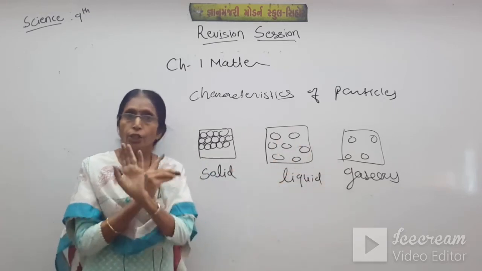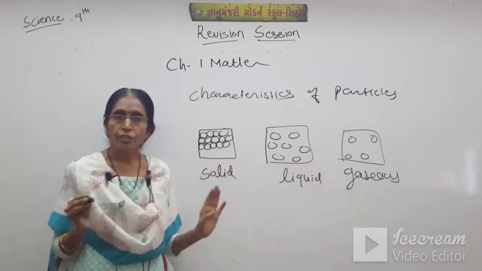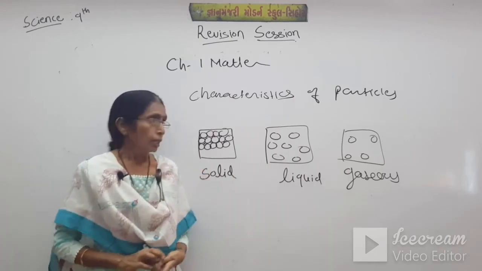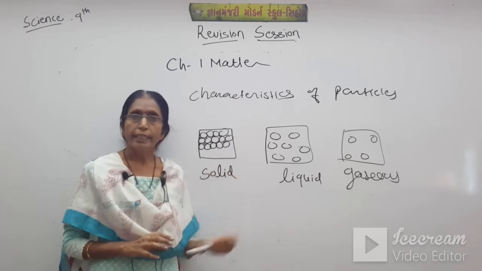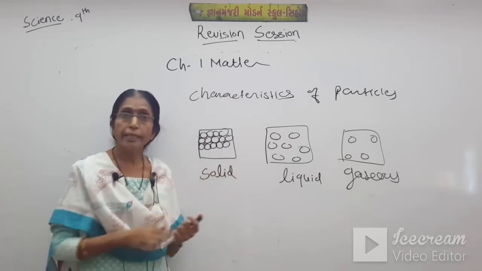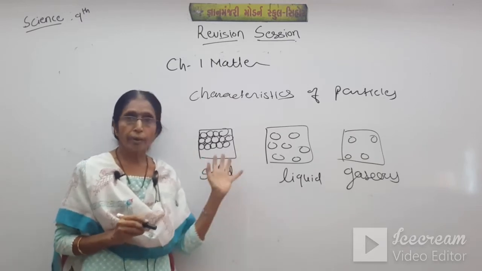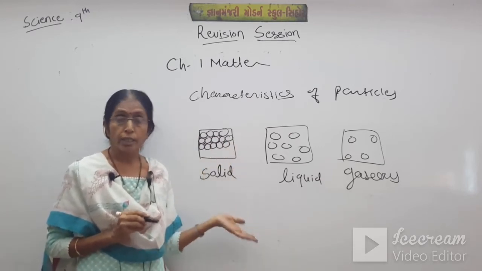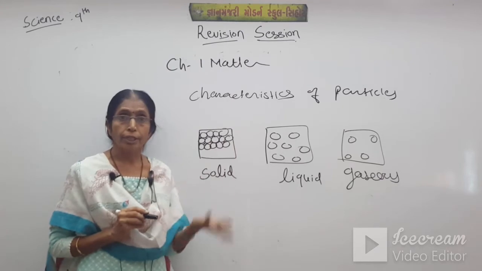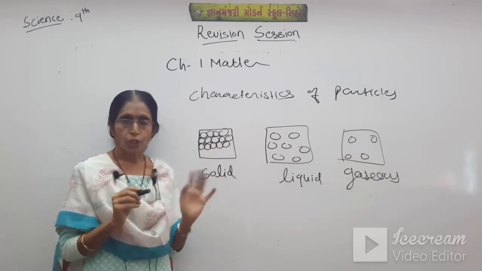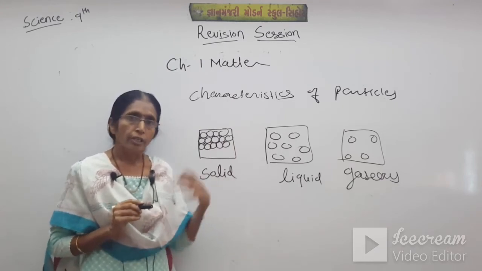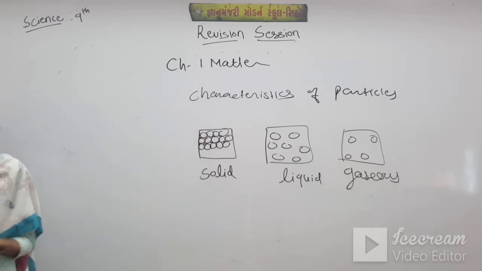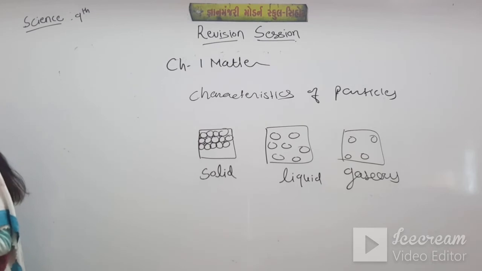In gaseous, no fixed shape, no fixed volume. So these are the characteristics of solid, liquid and gaseous, and the comparison is there. This type of comparison, students, is very easy, you are learning from lower standards. So from this MCQs can be asked, be ready for it, or questions can also be asked. So this is the point from chapter number 1.